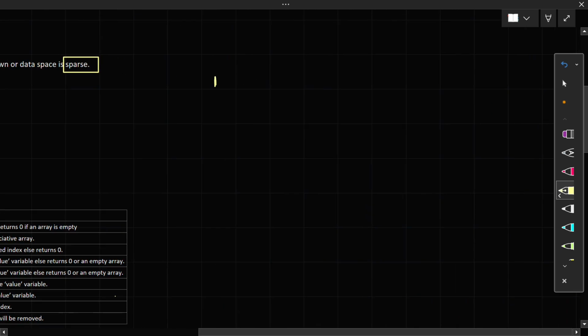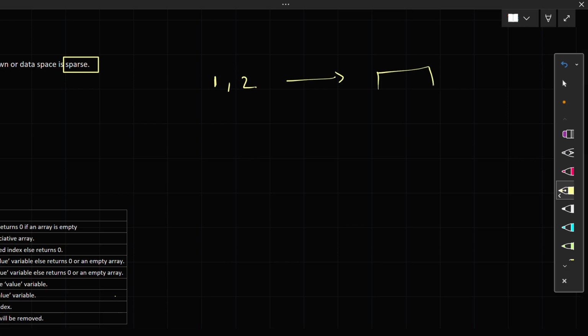Let's say you have given some values to your array, so let's say 1 and 2, so the index may be different for this array. In an associative array it may be different, which I will be explaining. Let's focus that you have only given two values, so memory will be created for two locations, and its size will depend on these two, because your data type is also different in an associative array.